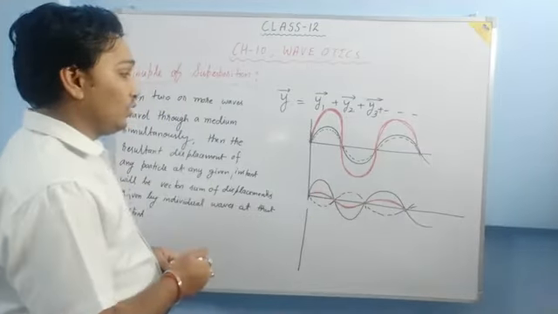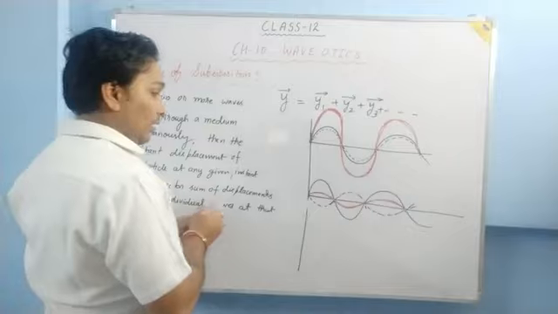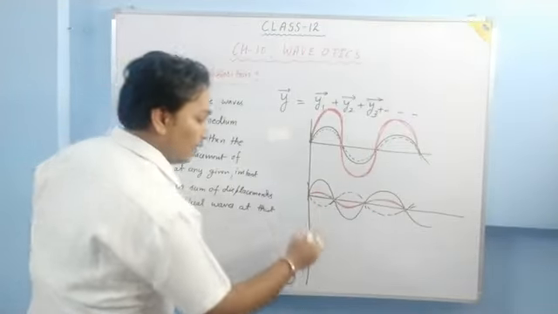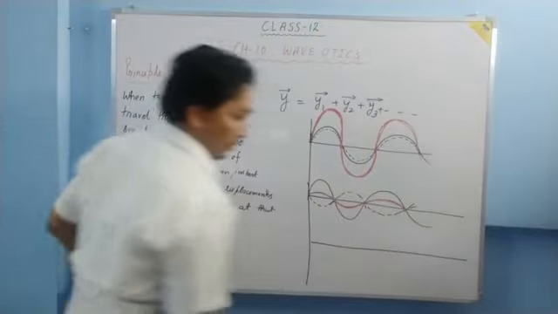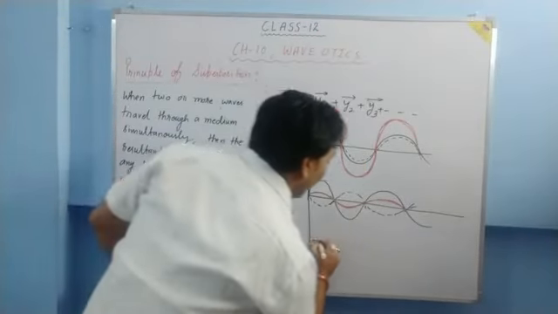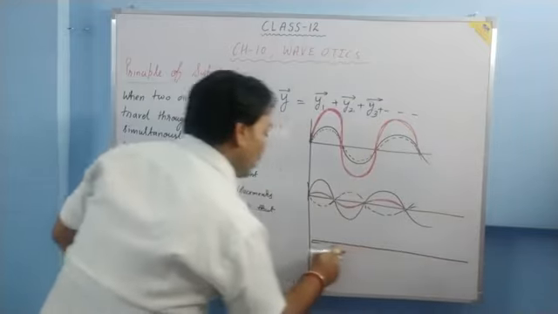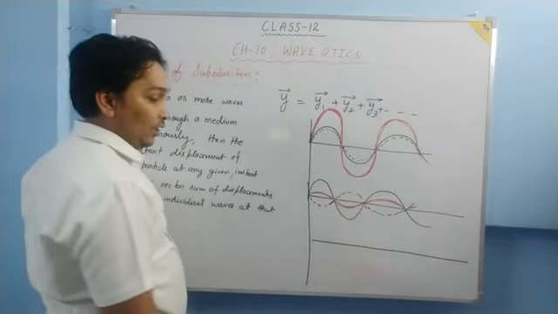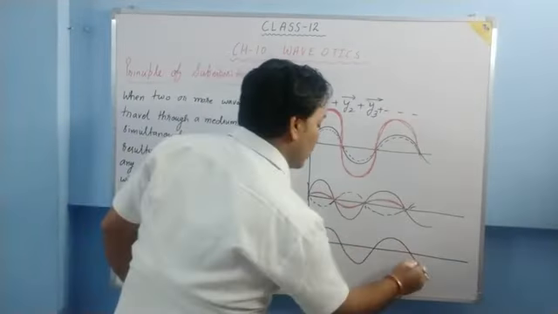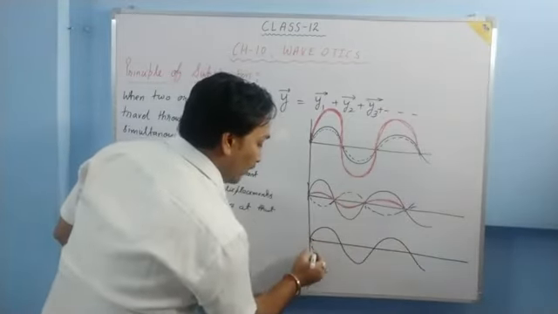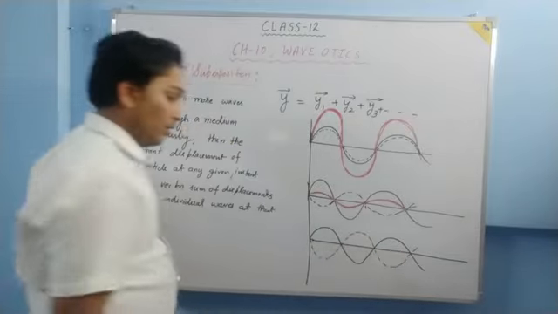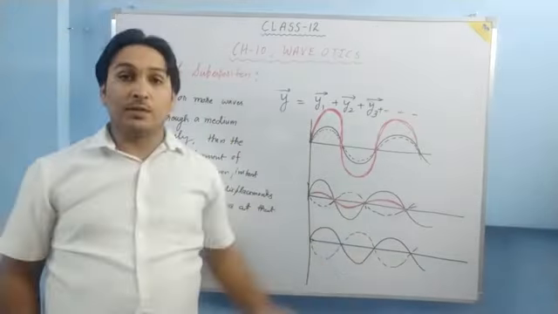Now, one more case is possible. If the waves are superposing each other but are of similar magnitude, similar displacement, with the other wave like this, then what will happen? This displacement and this displacement are equal.